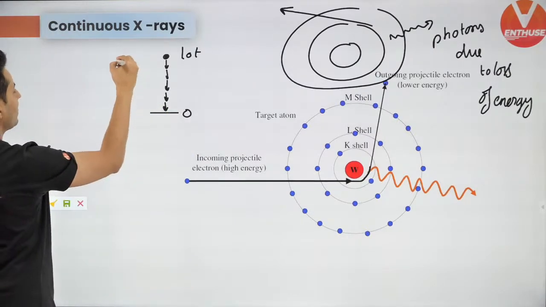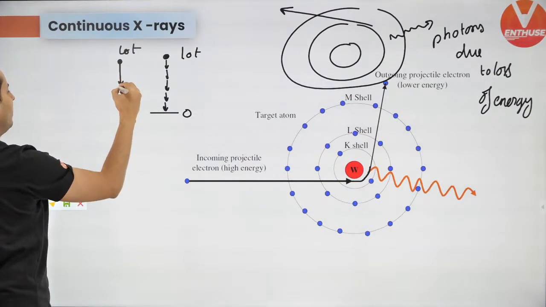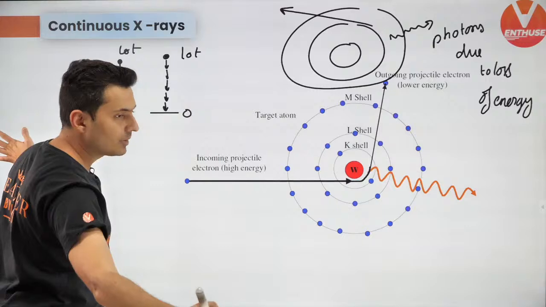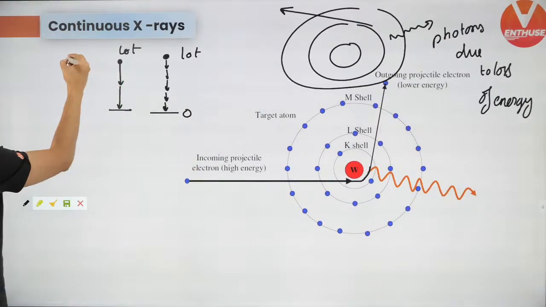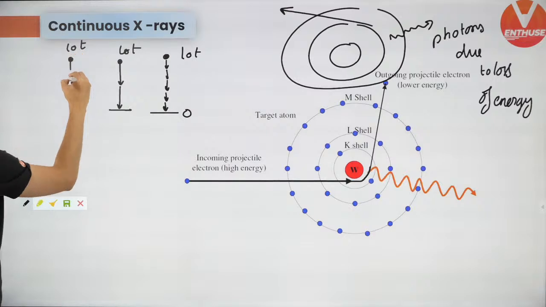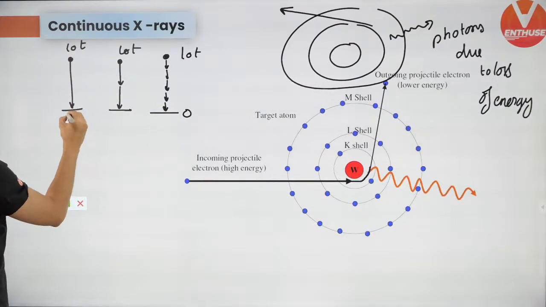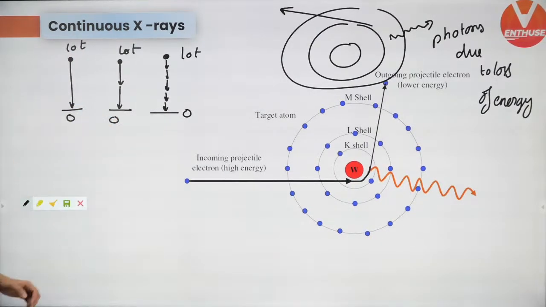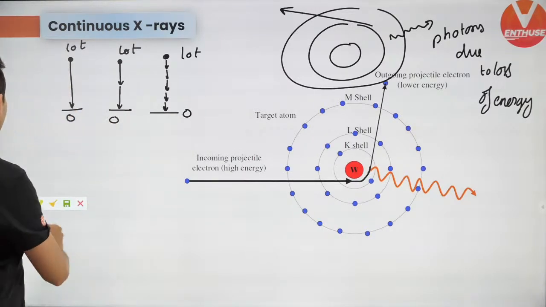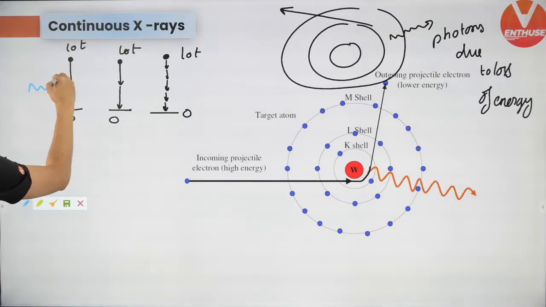Another possibility, the other extreme: the electron which has a lot of energy loses everything in one go and dies out. That's it. Now in this process only one photon will be emitted. Think about it, only one photon will be emitted.